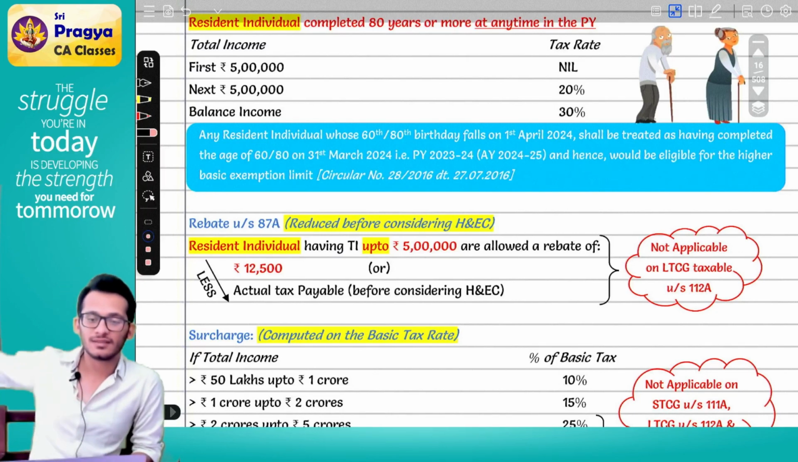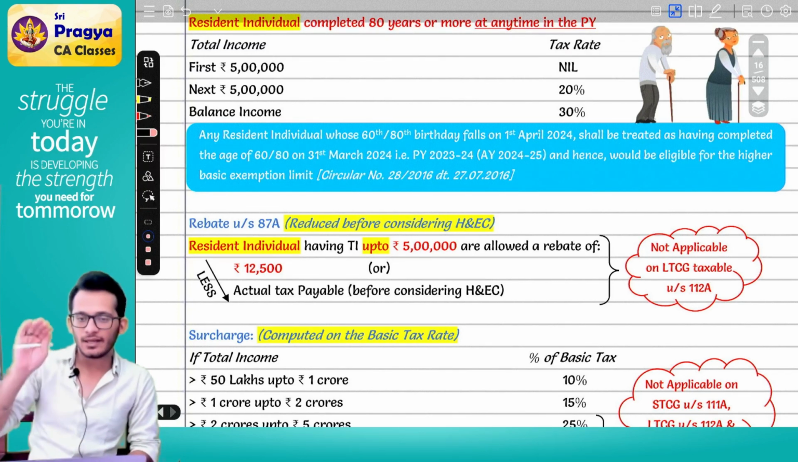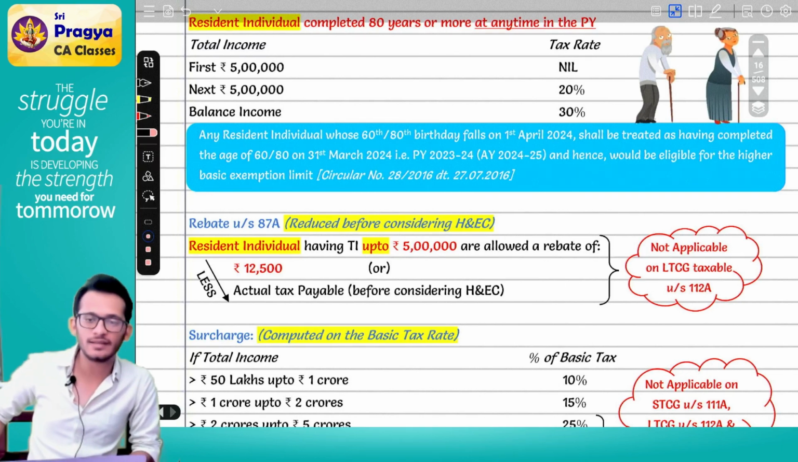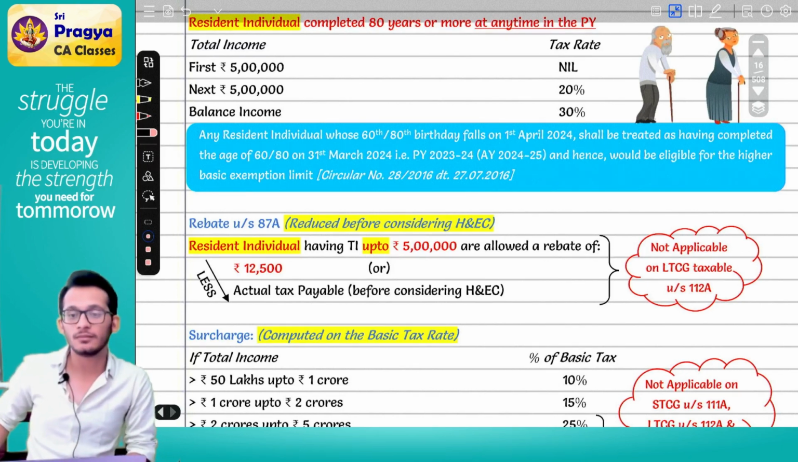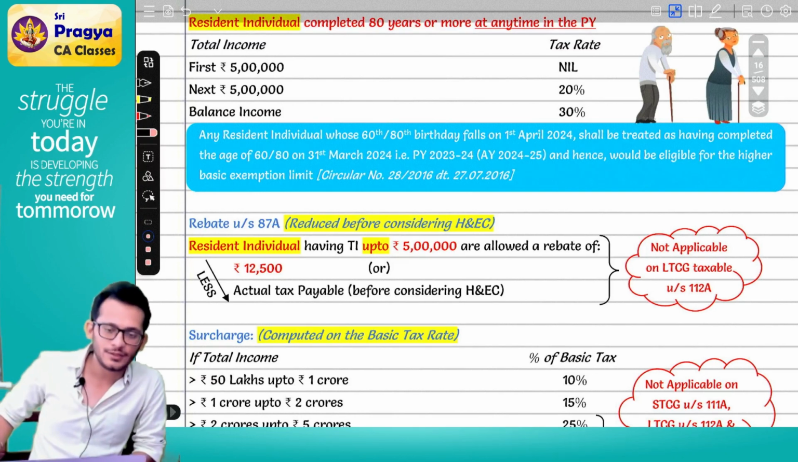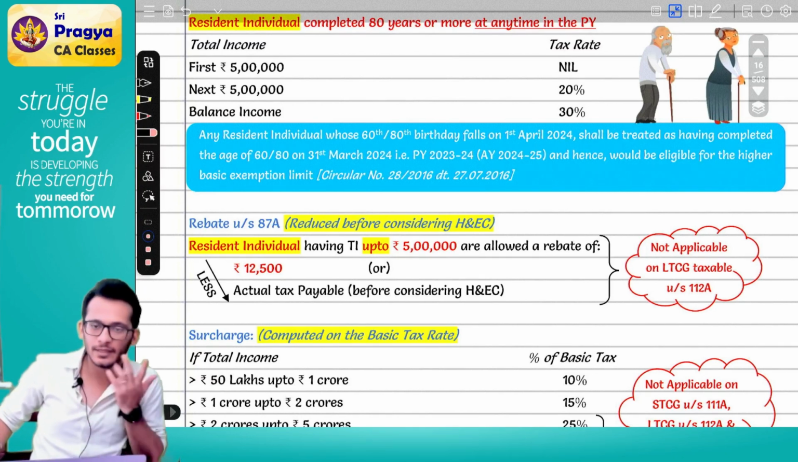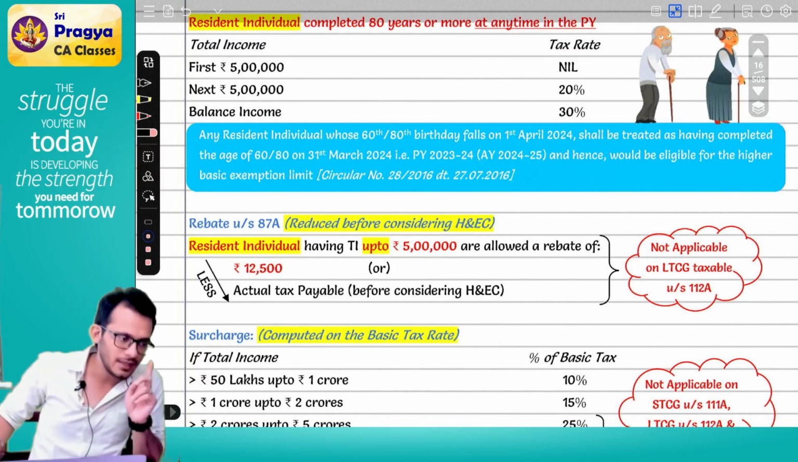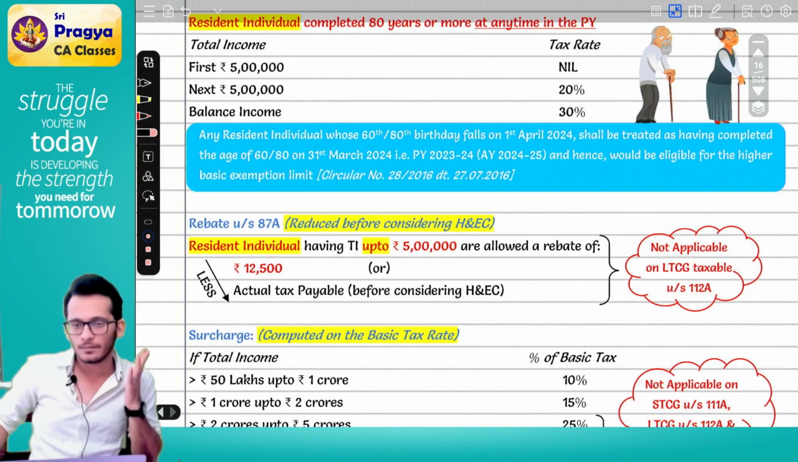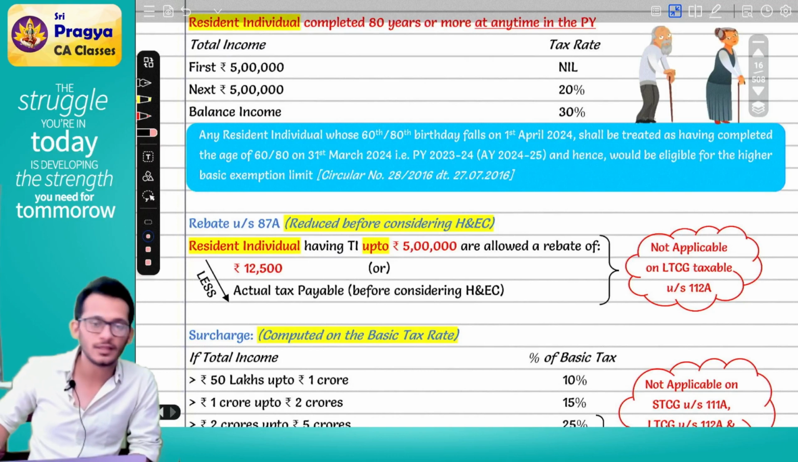Why? Because this is a beneficial circular. With this circular, will my tax rate come down or increase? If my tax rate is going to come down, is it beneficial for me or not? If it is beneficial for me, will I follow it or not? I will follow. So is it applicable on assessees? Yes, because it is a beneficial circular. Be extremely careful about this. While it is a circular, I will still take the benefit of the circular because it is beneficial.